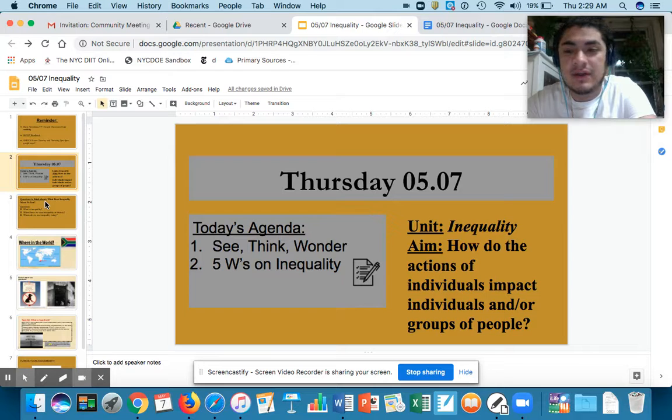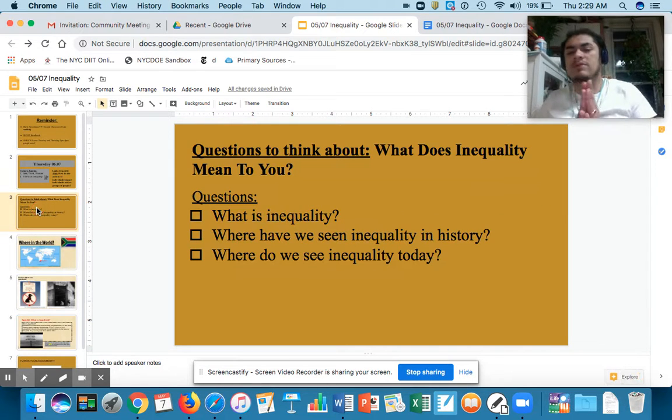5 W's on inequality. We're going to be focusing on a specific area, and we'll get to that in a bit. So, two questions to think about. What does inequality mean to you? You don't have to respond to these. Just think about it. What does it mean? Where have we seen it in history? And where do we see inequality today? Just think about those as you're going through the lesson.